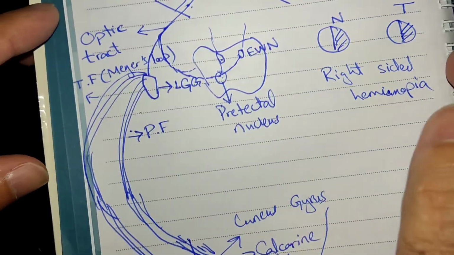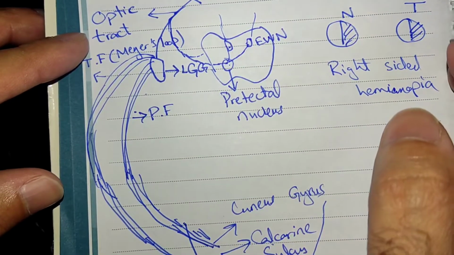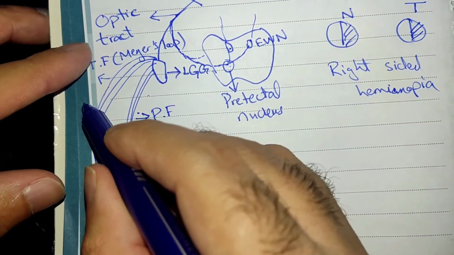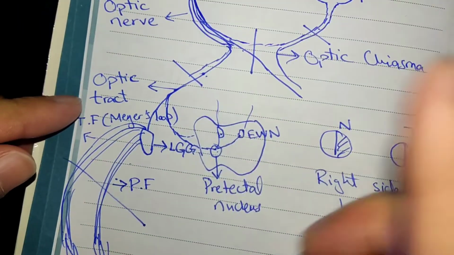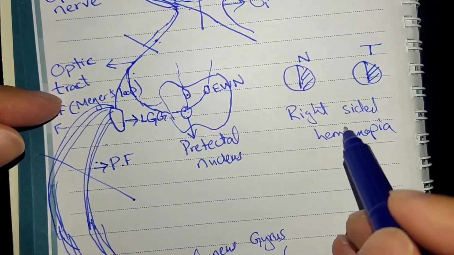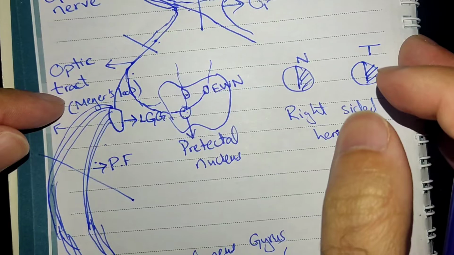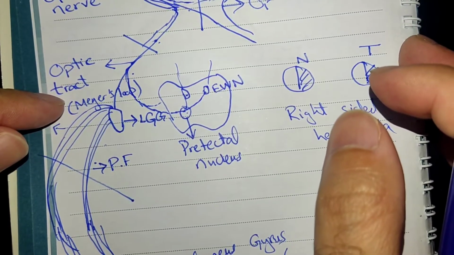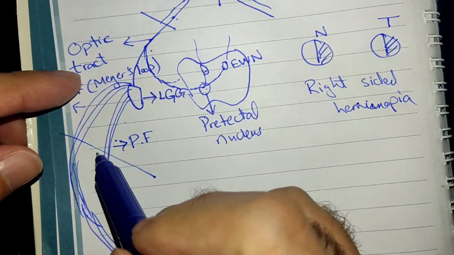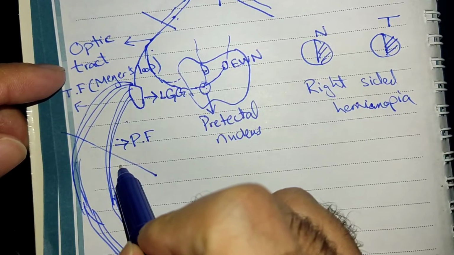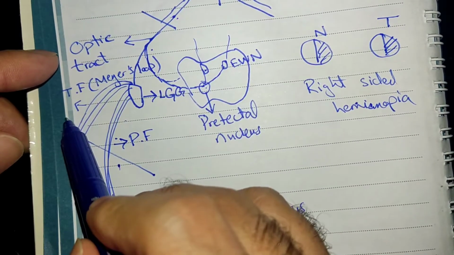Let's come to the optic radiations. Now, if the optic radiations as a whole is cut, you're going to get the same presentation as the optic tract, but they are not so good to give you a simple MCQ like that, of course. They are going to cut either the parietal fibers of the optic radiation, or they're going to cut the temporal fibers of the optic radiation.